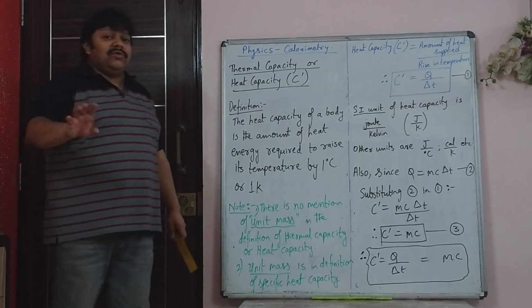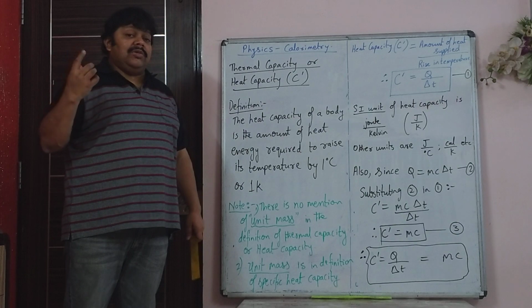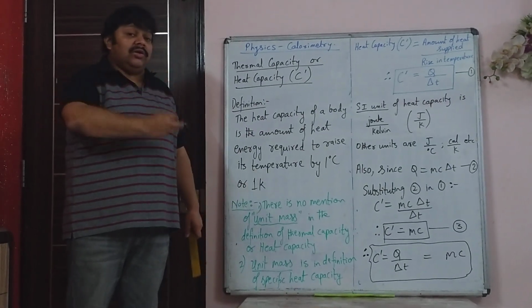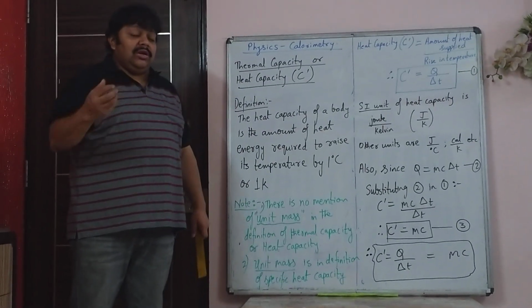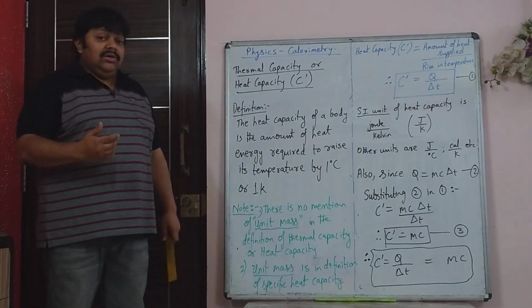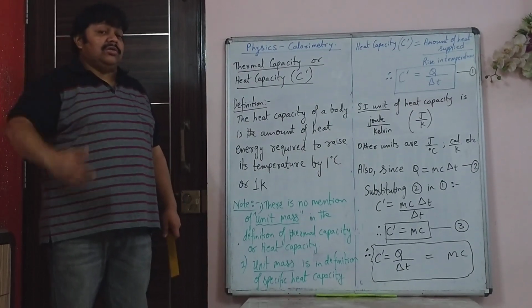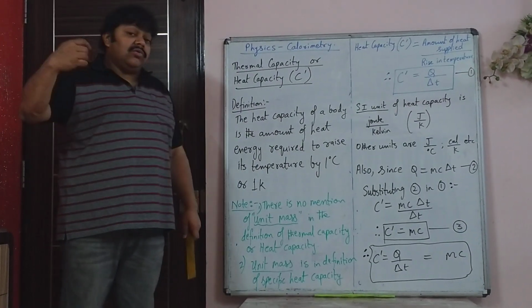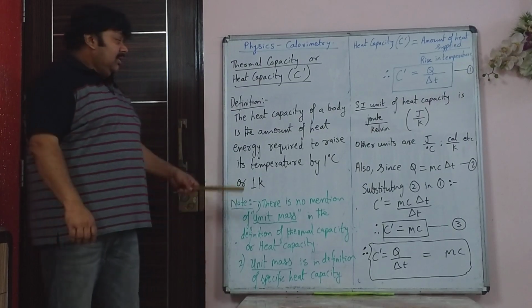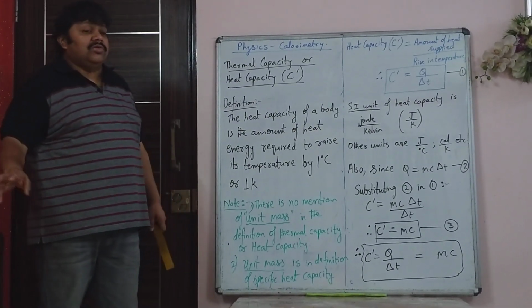Definition, in this definition there is no mention of unit mass. So in specific heat capacity we have said it is the quantity of heat absorbed or released by a body so that its temperature increases or decreases for unit mass of that substance by 1 degree Celsius. So we had used the term unit mass there. Now here that unit mass is not there, rest of the definition is same.